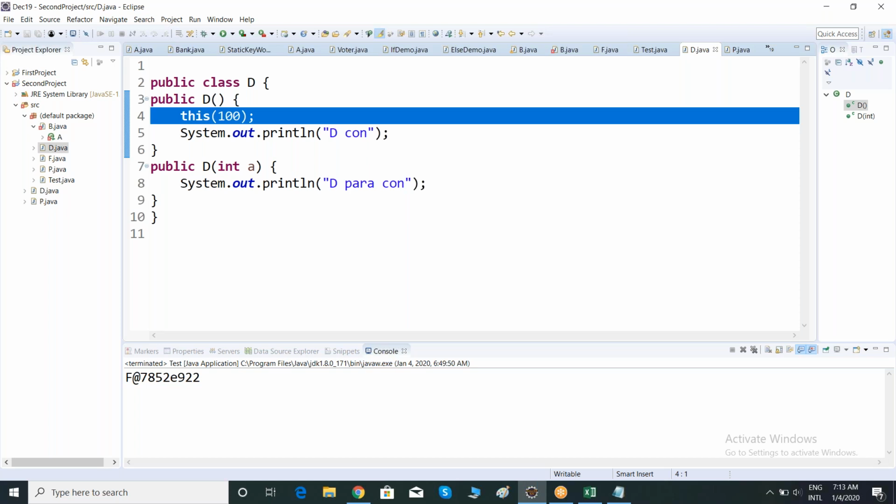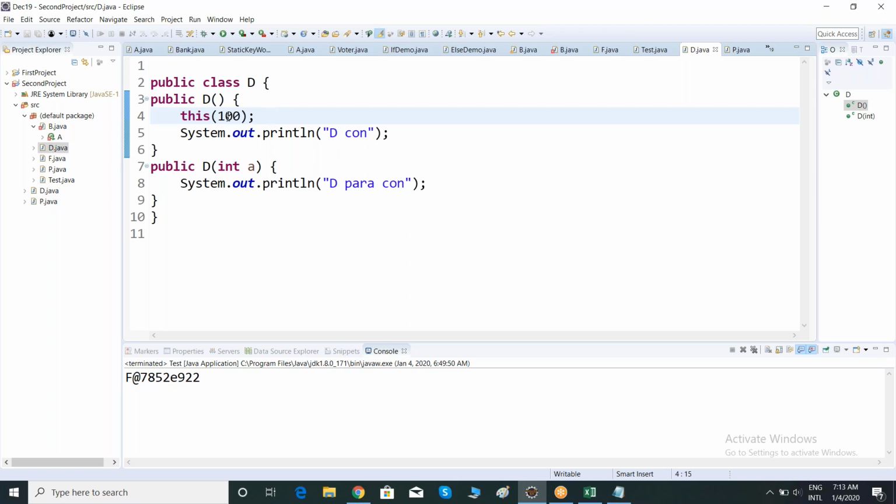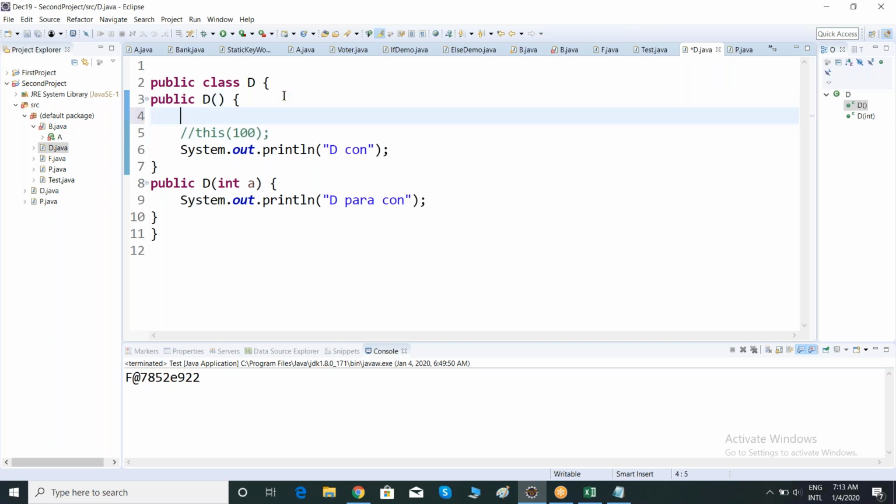In methods, where we are maintaining the return statement, team, your return statement is always at the last line, the end of your method. And here the constructor call is the first line of your constructor. Otherwise, we'll get an error. Right? So that may be this keyword. See this. If I want to execute my parent class default constructor, how to execute it? There is a keyword called super. So I can execute it like this.